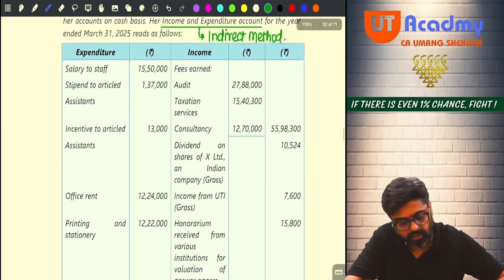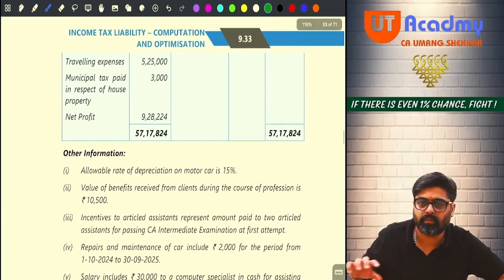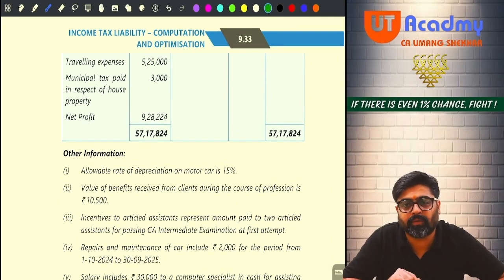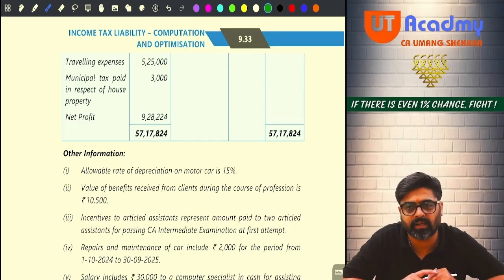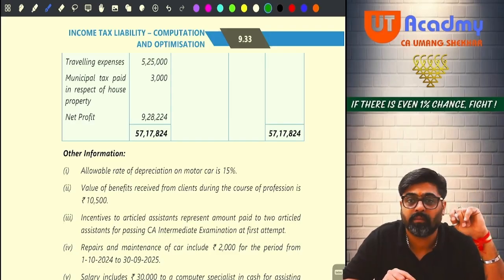Done, sir. Now don't read the table right now. Go to the adjustment. Adjustment number 1. See, allowable rate of depreciation on motor car is 15%. So give us the details about the motor car. Opening WDV, additions, deletions. You are not telling us anything. Meaning that, see, motor car was not there in the business since the beginning.